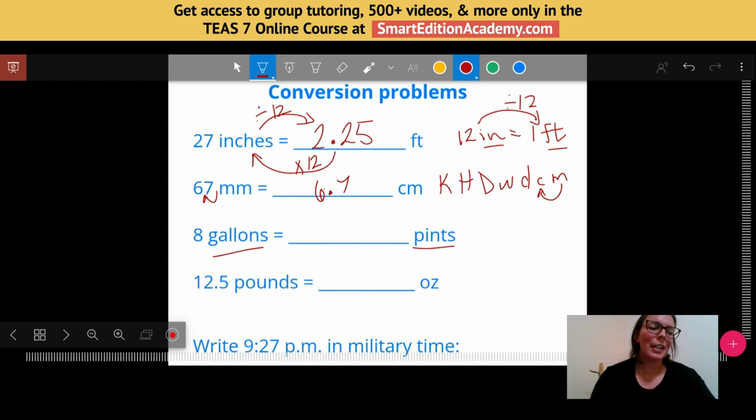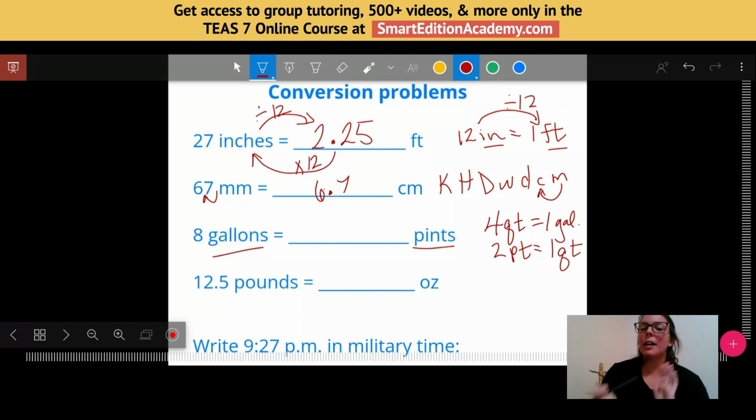So I want to show you, if you only memorize the ones that we gave you in this presentation, to figure out how do I go from gallons to pints, what you would have to do is know a couple things. You'd have to know, well, there are 4 quarts in 1 gallon. And then there are 2 pints in every 1 quart.